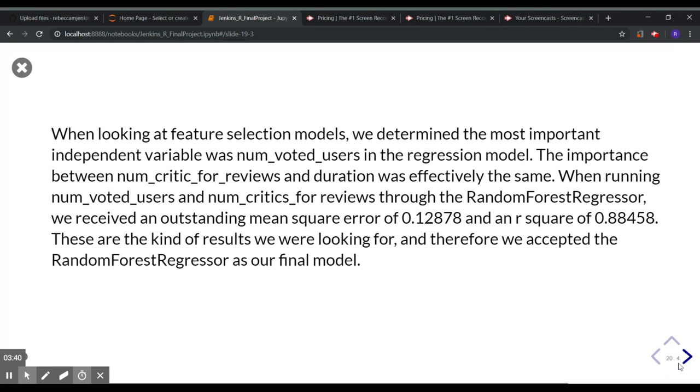When we ran these through a random forest regressor, we had an outstanding mean squared error of 0.12878 and an R squared of 0.88458. And this is incredible. It's so impressive compared to some of the accuracies and mean squared errors and R squared values that we had received earlier.